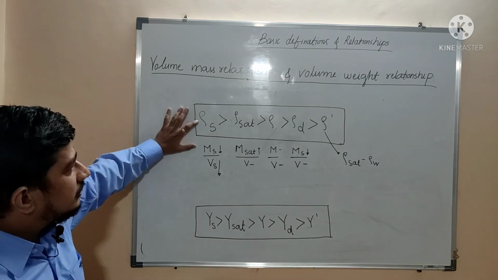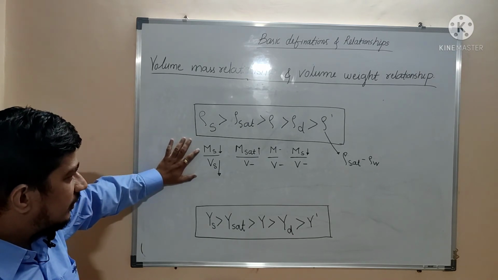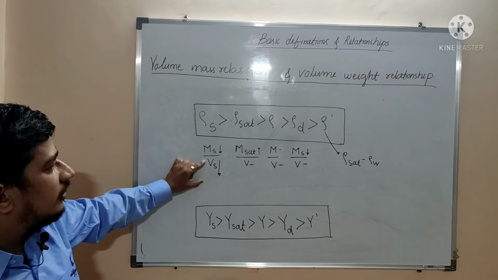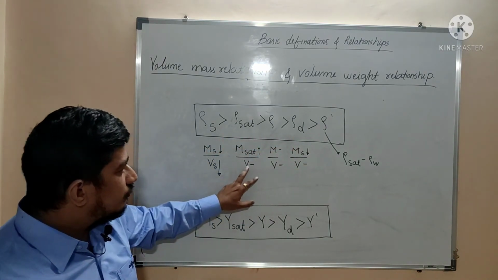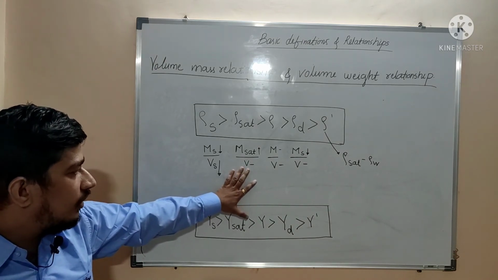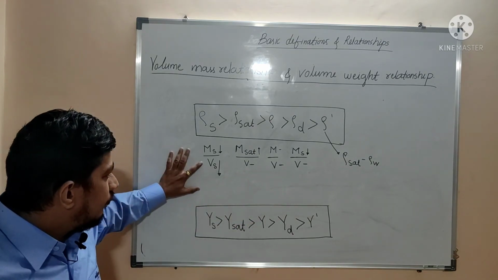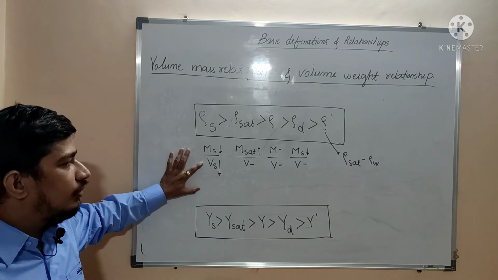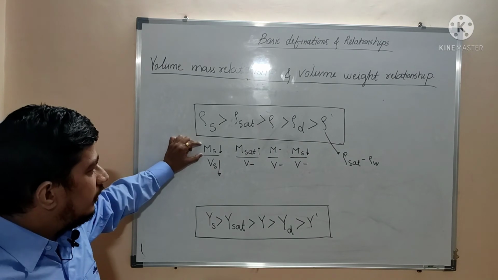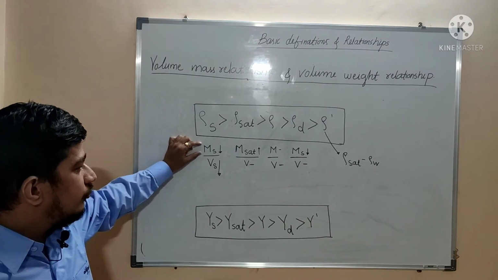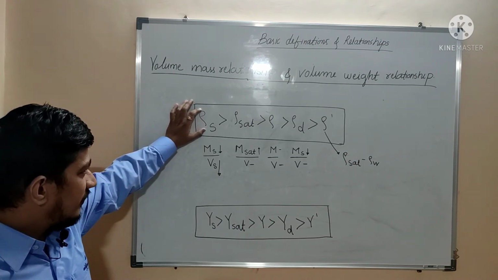Okay. So when we consider rho s, that is nothing but the density of solids, we only consider mass of solids and volume of solids. So the denominator term is reduced, but in all of these 3 terms, the volume term is constant. This volume is inclusive of volume of water, volume of solids, volume of air. So this term is relatively constant, but in case of volume of solids, it is exclusive of volume of voids. So the decrease is more. Definitely the mass of solids will be reduced, but the decrease in volume of solids is more. So that's why the density of solids is more.